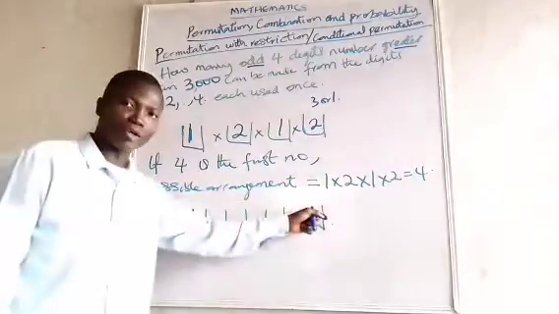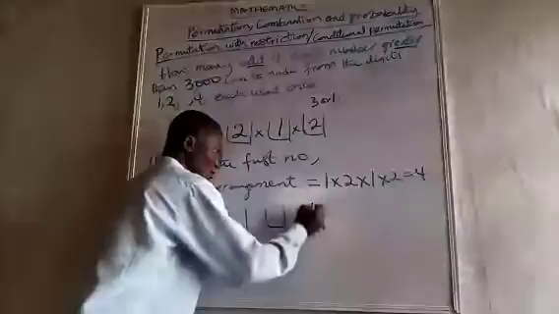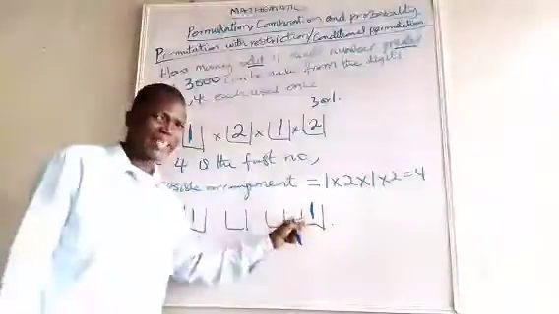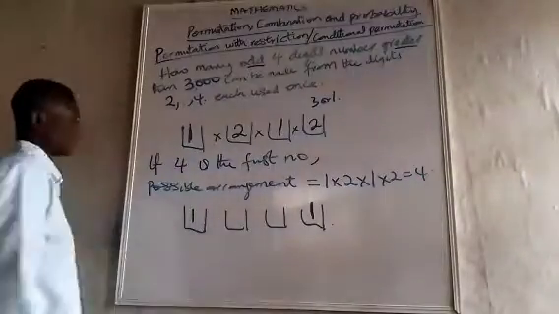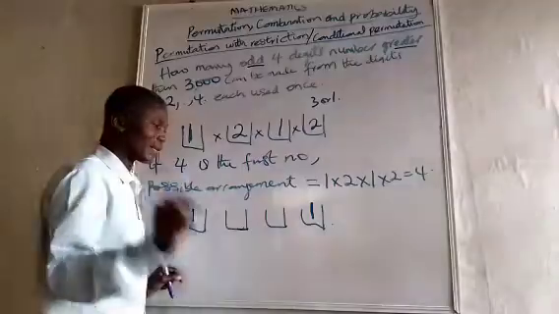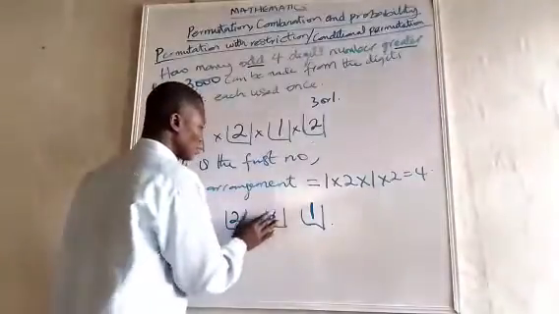It means that the last number can only be 1 now. We have 1 here. Please follow. If 3 is the first number here, the last number here can only be 1. So 1 also will appear. What happens? We have 2 and 4, which means we have 2 numbers left. So we have 2 times 2 and 1.